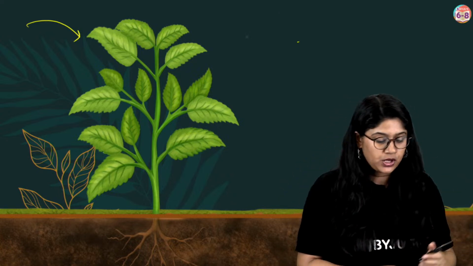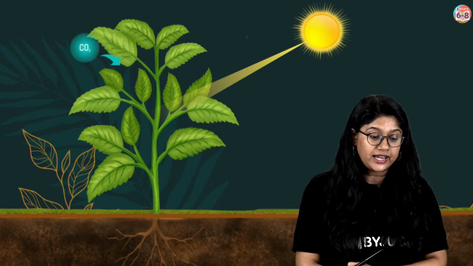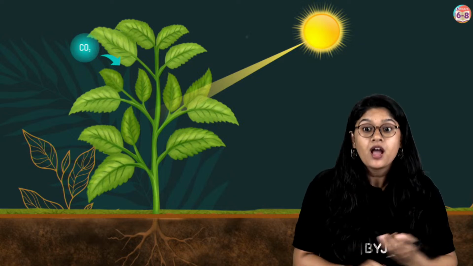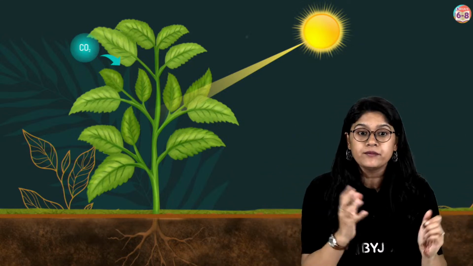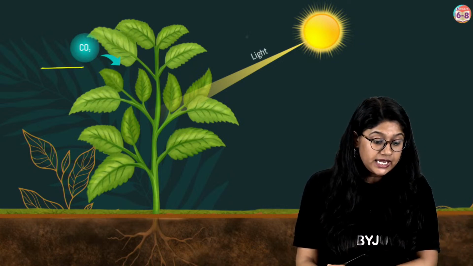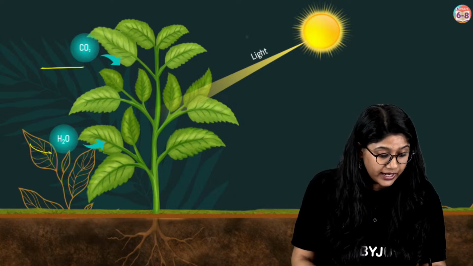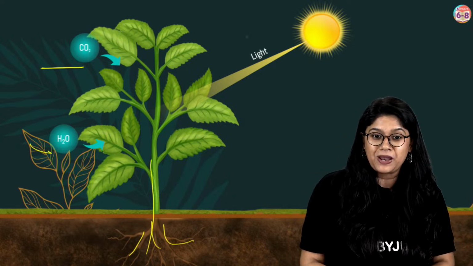So plants take up the sunlight, which comes, of course, from the beautiful sun. They take carbon dioxide from the atmosphere. Around us, we have CO2 and oxygen and nitrogen in our atmosphere. They take up the water from the soil. With the help of roots, the water goes into the plant.